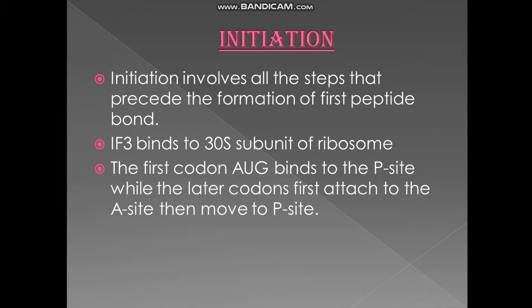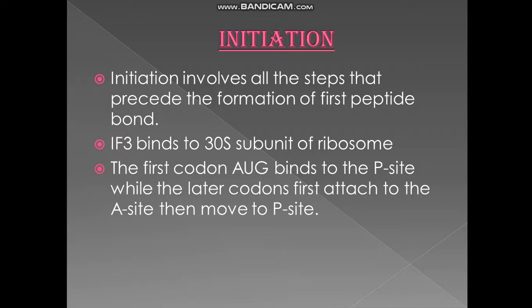So what happens there? The first codon AUG binds to the P site while the later codons first attach to the A site and move to the P site. Is this clear to everyone? I'm reading it out again for you. The first codon AUG binds to the P site. The P site is the peptidyl site where the formation of the peptide bond will occur.